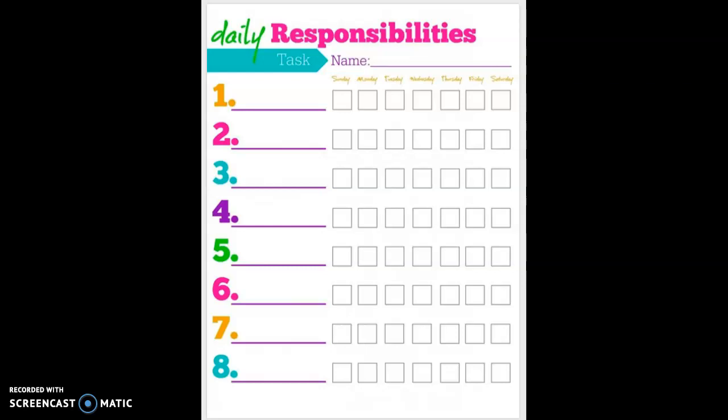Hi friends, today our worksheet is our daily responsibilities task chart. In life, you will have many roles. The roles we have are like different hats that we can wear. You may have roles as a student, as a son or daughter, or as a community citizen. Each of these roles come with unique responsibilities.